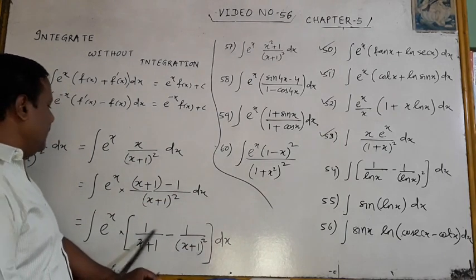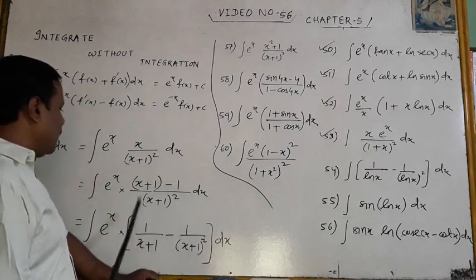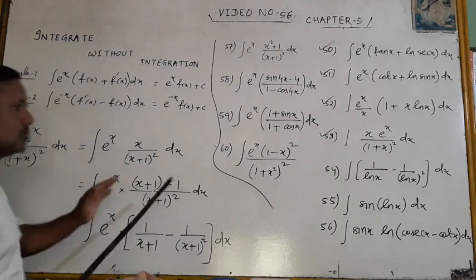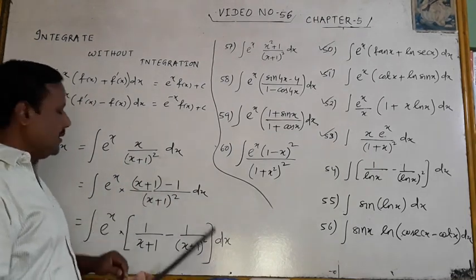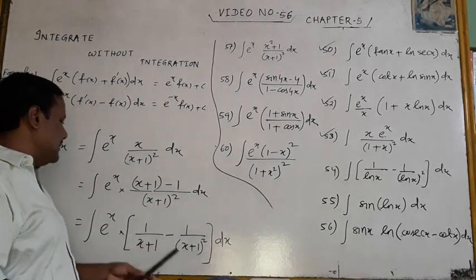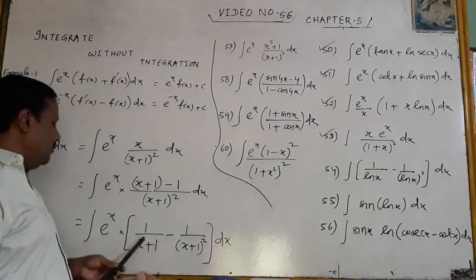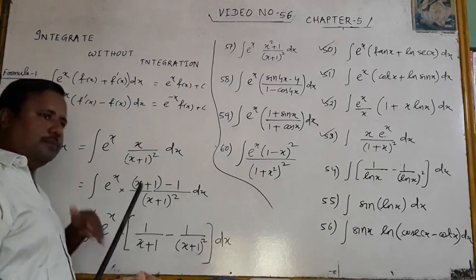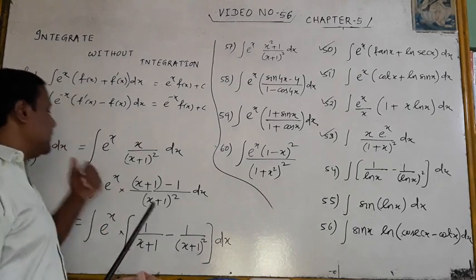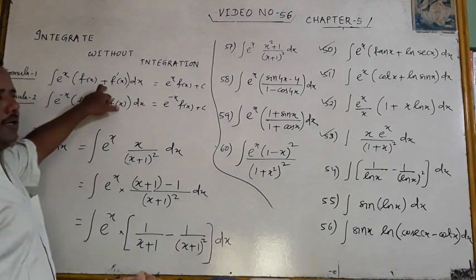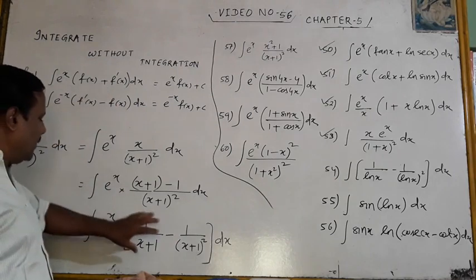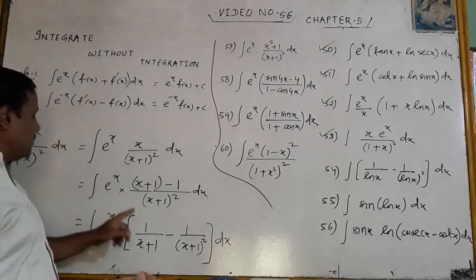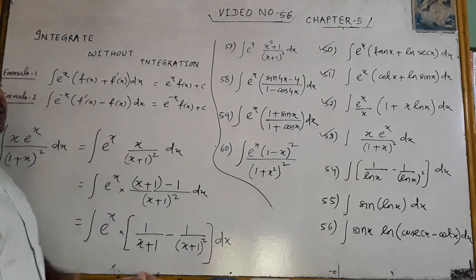Look at here. There are two things. And one of them should be f(x), another should be f'(x). You can make a trial by taking this as your f(x). Is f'(x) 1 by x plus 1 or not? Observe by yourself. Another important thing is that here there is what sign? Plus sign. If you take 1, it is e to the power x, not e to the power minus x. So e to the power x, one must be f(x), another must be f'(x).